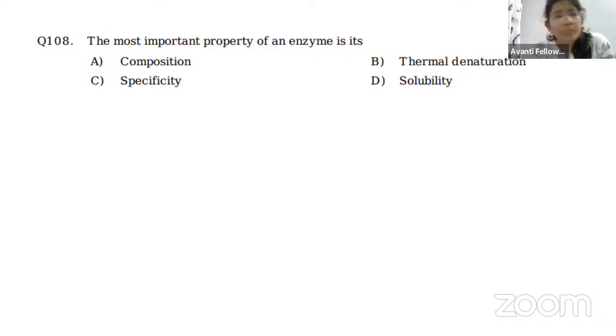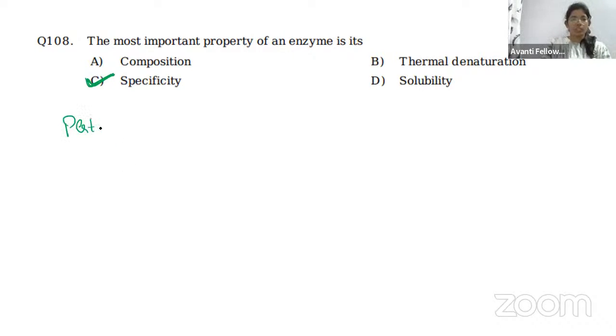So here composition is also one of the important characters of the enzyme, and thermal denaturation: if the temperature increases more and more, the enzyme, which is a protein, will get denatured, right? And even solubility, everything are properties. But the one we have to consider as the most important here is specificity. Why are we considering this as specificity?